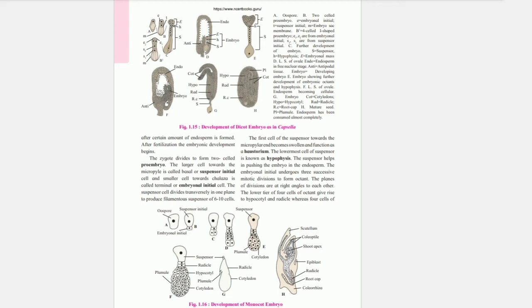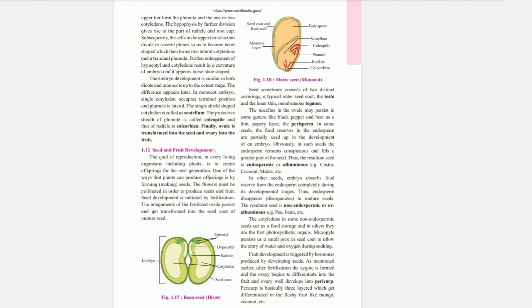The embryonal initial undergoes 3 successive mitotic divisions to form an octant. The planes of divisions are at right angles to each other. The lower tier of 4 cells of the octant gives rise to the hypocotyl and radicle, whereas the 4 cells of the upper tier form the plumule and the 1 or 2 cotyledons. The hypophysis by further division gives rise to part of the radicle and root cap.